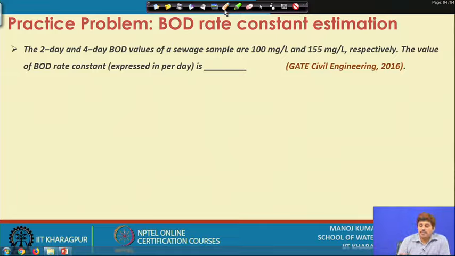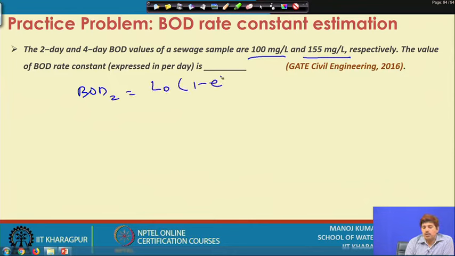So, assuming that these values are at the same temperature, because we have to consider that the temperature is not changing, a 2-day BOD value means BOD exerted in 2 days, BOD2 is L0(1 minus e to the power minus Kd into 2),